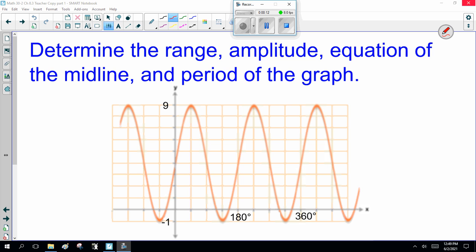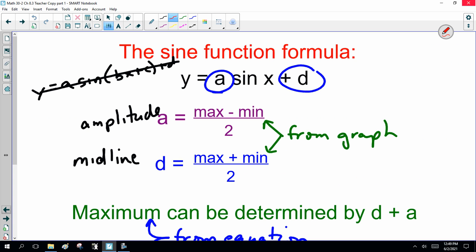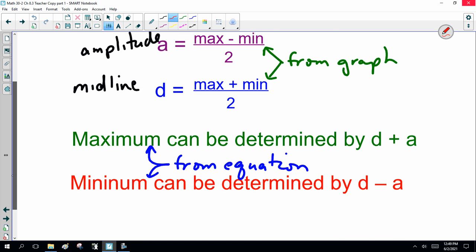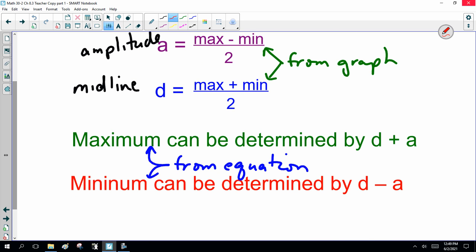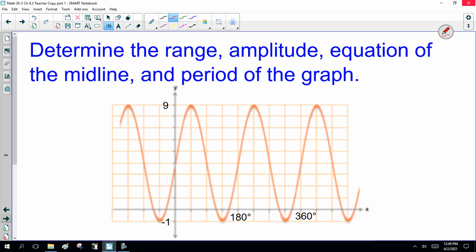Now, in the first part, we talked about the equations y equals a sine of x plus d, and how you can calculate the amplitude, the midline, from the graph, and from the equation, the maximum and minimum. Here, we're going to go on to graphs and look at them. So, range, amplitude, equation of the midline and period of this graph.